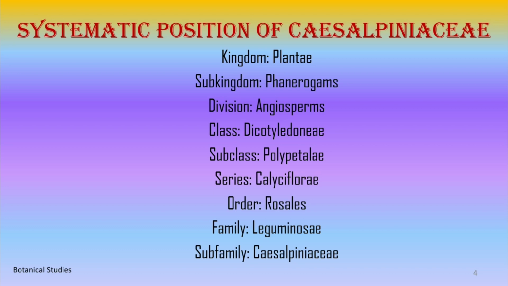Systematic position of family Caesalpiniaceae. Family Caesalpiniaceae belonging to kingdom Plantae, subkingdom Phanerogams, division Angiosperm, class Dicotyledone, subclass Polypetalae, series Caliciflorae, order Rosales, family Leguminosae, and subfamily Caesalpiniaceae.